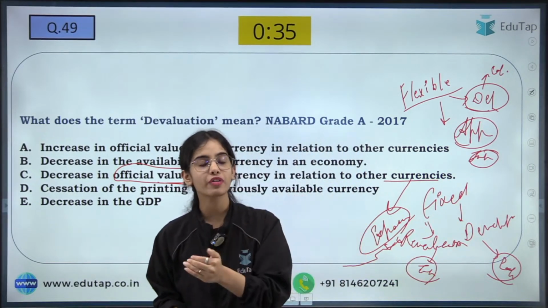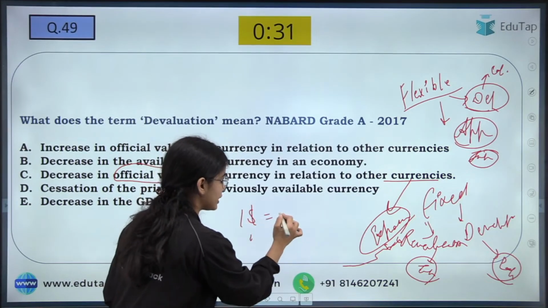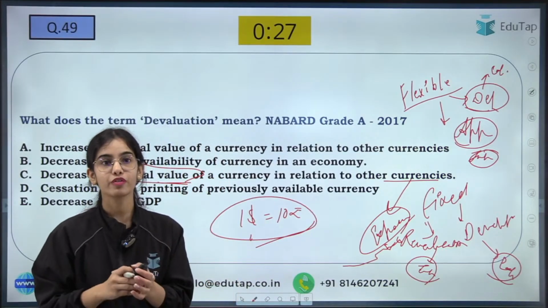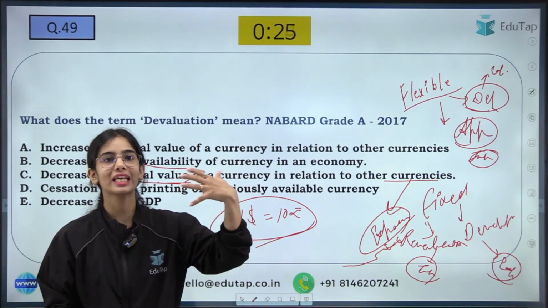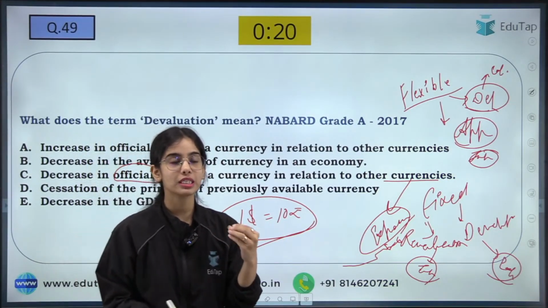Do we follow the fixed exchange rate system now? Do we keep our currency fixed? Let's say $1 is equal to 10 rupees. Do we keep our currency fixed? No. We follow the managed floating exchange rate system. That is, we let the currency fluctuate, but within some range.